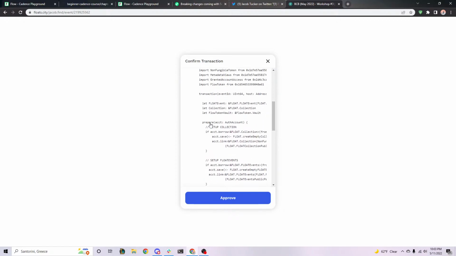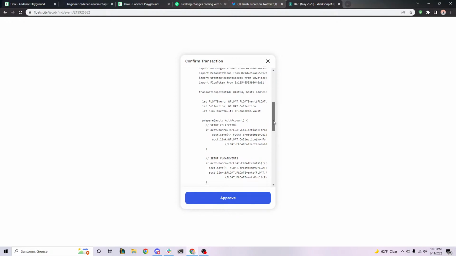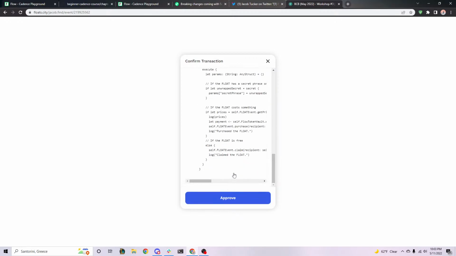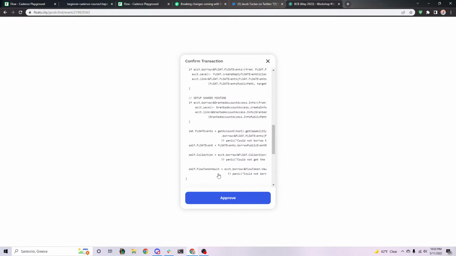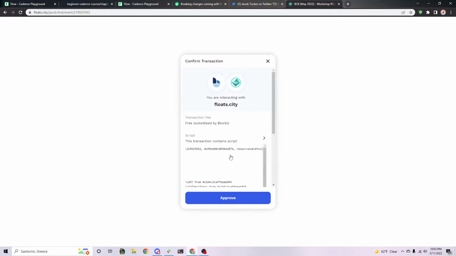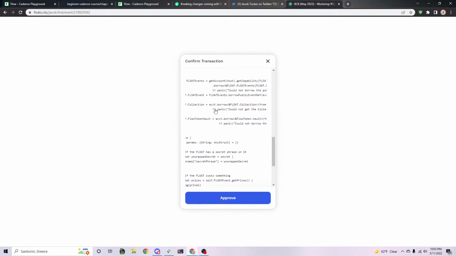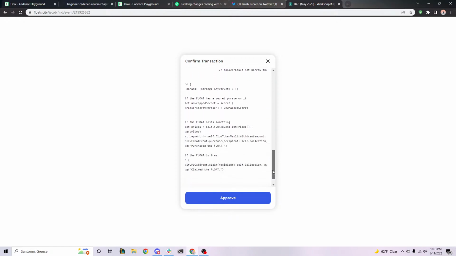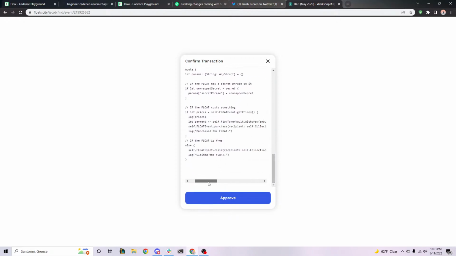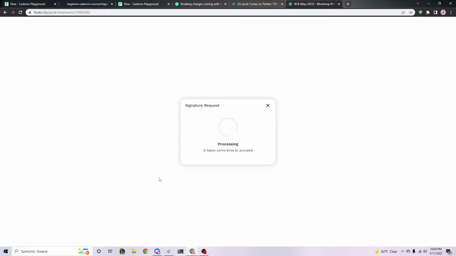Look at what's happening. This is the prepare right here, and this is the account and this is the auth account. So what's happening is right here, it's saying account.borrow your FLOAT collection. Wow, this UI is terrible. But anyway, it's getting your FLOAT collection and depositing to you an NFT using your account. So right here, dot claim, and it's passing in your collection to claim you an NFT. So when I click approve, it'll do that.